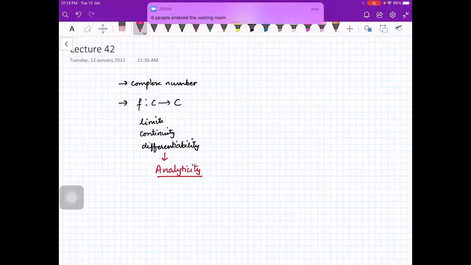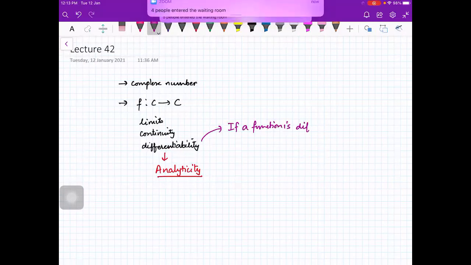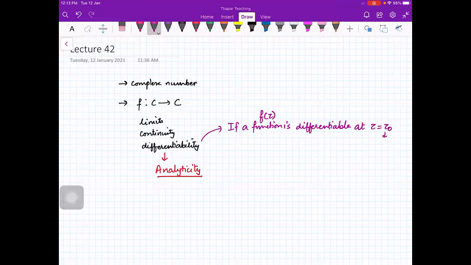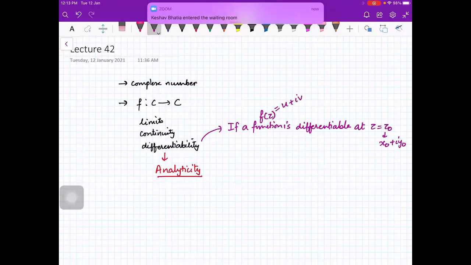What is an analytic function? Before that, we have also seen that if a function f of z is differentiable at z equal to z naught, which is x naught plus iota y naught, and your function is u plus iota v, where u and v are functions of x and y, then the CR conditions are satisfied at that point.